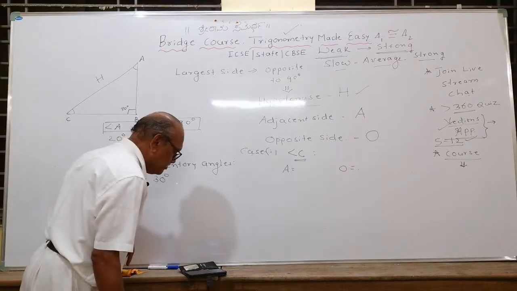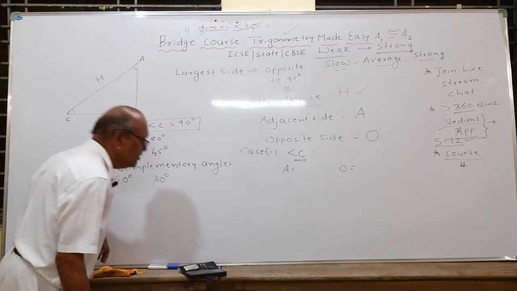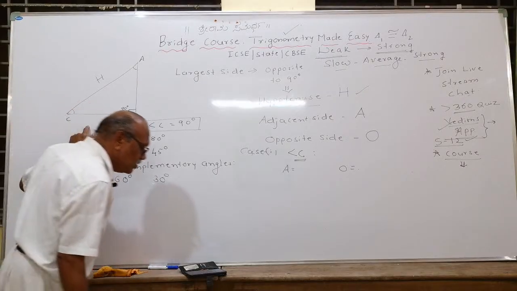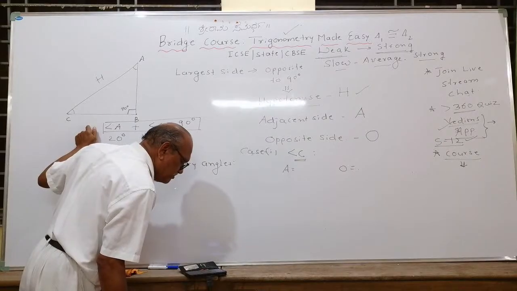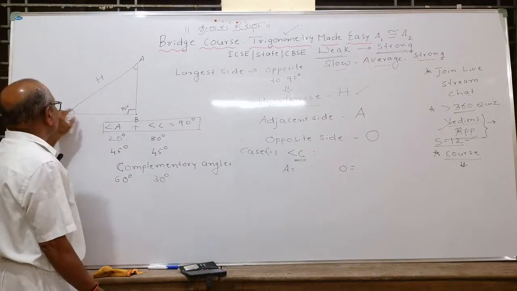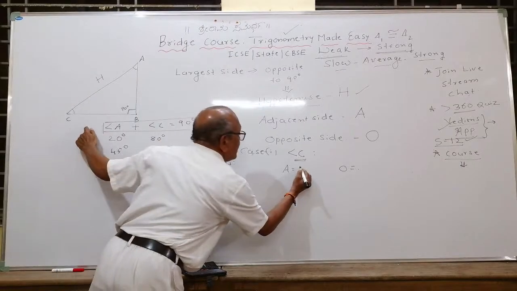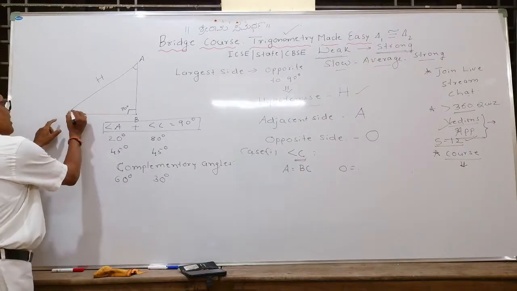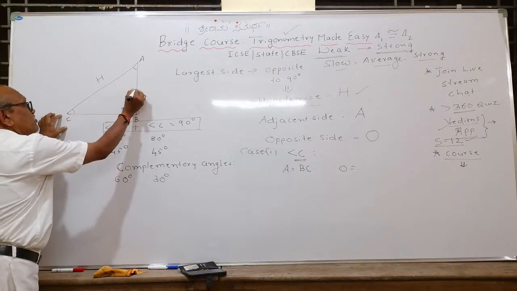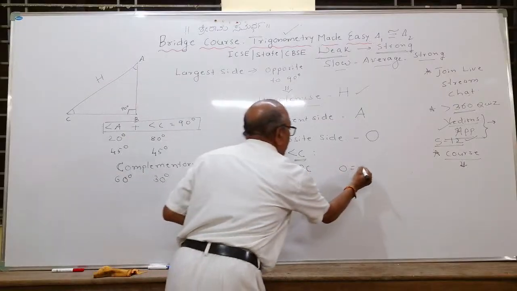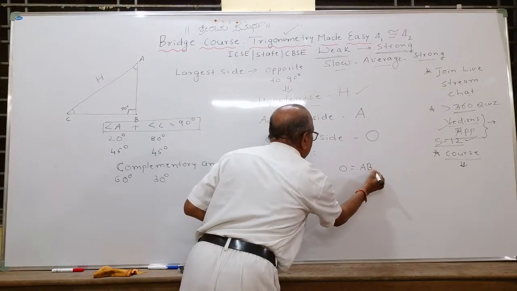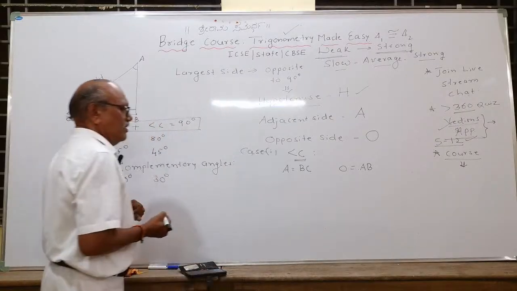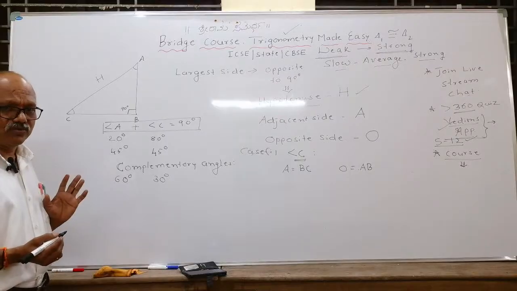Yes, who can answer? Now, with respect to angle C, adjacent will be what? No one answered. With respect to angle C, adjacent will be BC. Right? And the side opposite to this C is called AB. Opposite will be AB. Remember. Right?